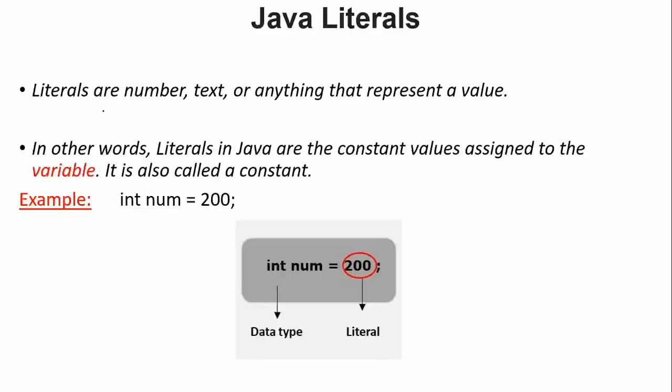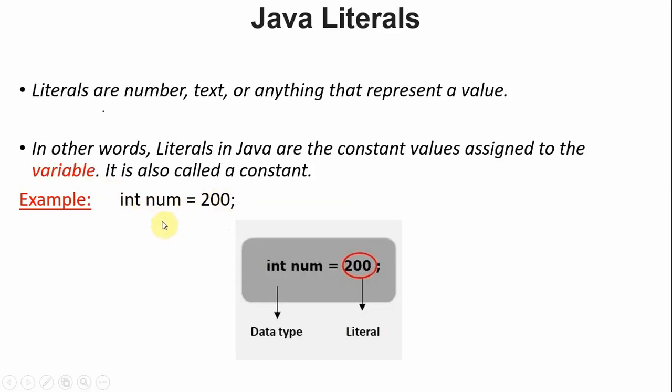After that, Java literals. A Java literal is simply a value, a constant value that is given to a variable. If you observe the example, int num equal to 200. Int is a data type. We know a data type defines the type of data. Num is actually a variable. This num variable is of int type, and the value given to num is also int type. So that is about the data type.